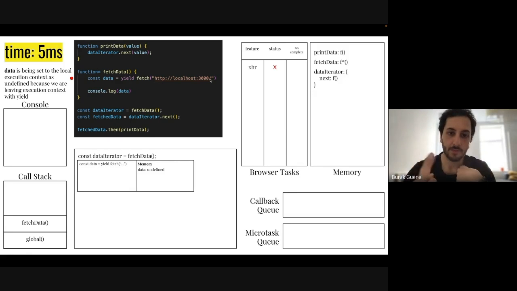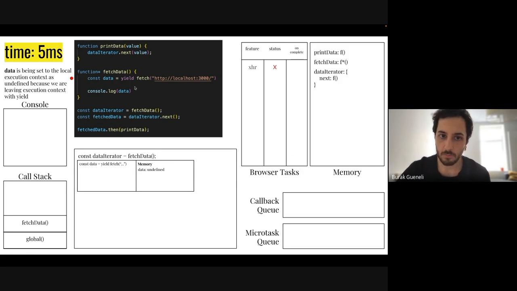The first thing that it will do, it will create a promise in the JavaScript side. And it will start fetching a request in the browser side. And how do we show the browser side? Here you can see that I'm using this browser task section. So we call this XHR request. And this XHR request will be initially unresolved because it will take 200 milliseconds, as we just agreed at the beginning of the slide. And the browser will handle this request for us. In the meantime, we can continue running our code. It's not a blockage for us.